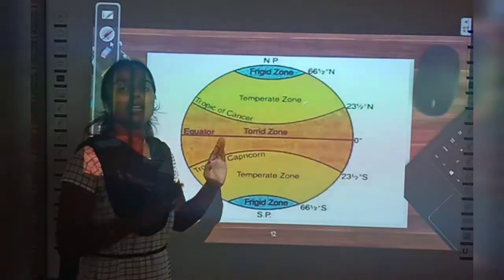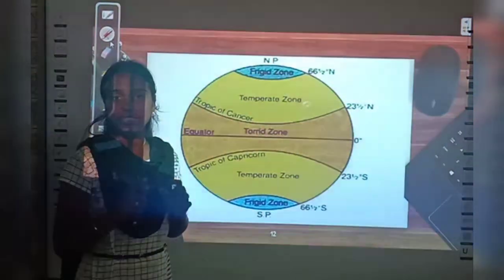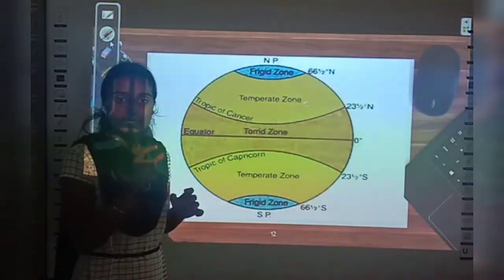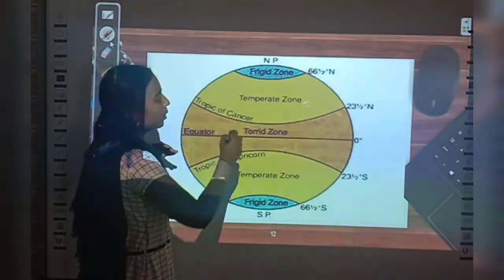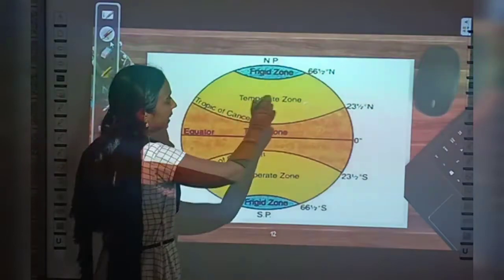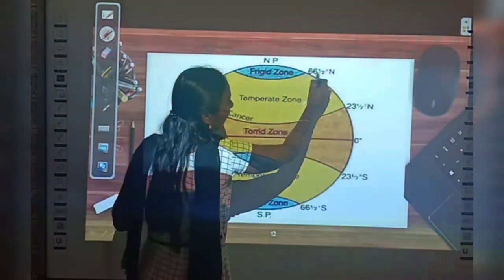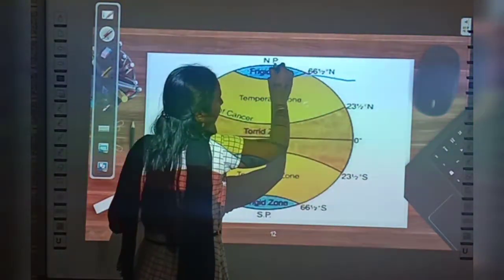So this picture shows you the location of the frigid zone. Where is it located? Between the Arctic Circle and the North Pole in the northern hemisphere, right? Where we have the Arctic Circle at 66.5 degrees north, this region, and the North Pole is here.